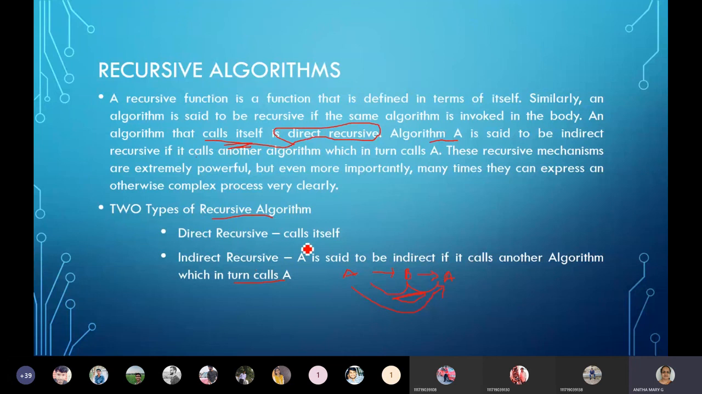So recursive algorithms, recursive itself is calling itself. But when it calls itself, it is called direct. When indirect, it means intermediate. Instead of calling directly, with the help of an intermediate or in-between person, or taking another algorithm and then again calling, it is called indirect recursive. So these are the types in the recursive algorithms.